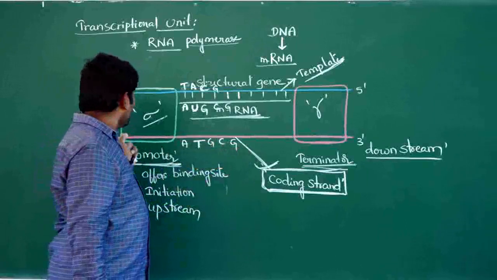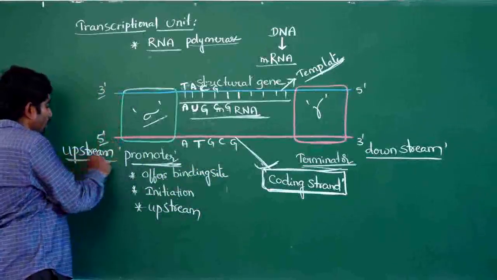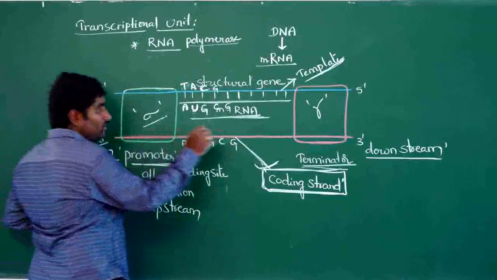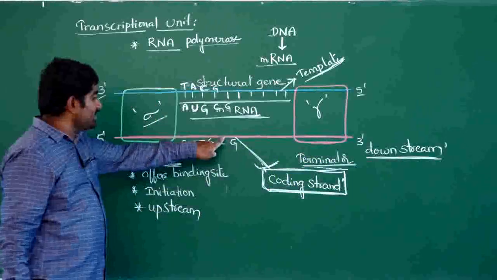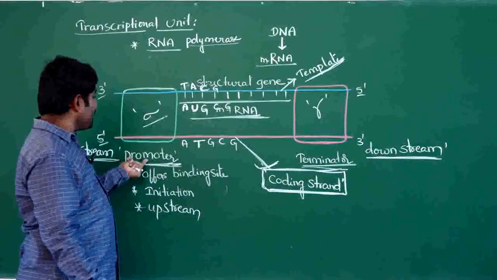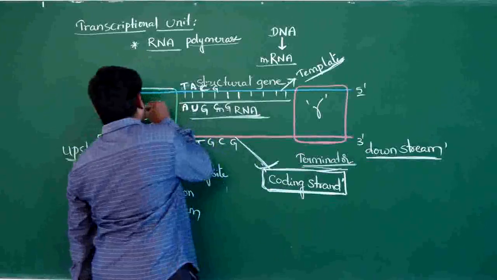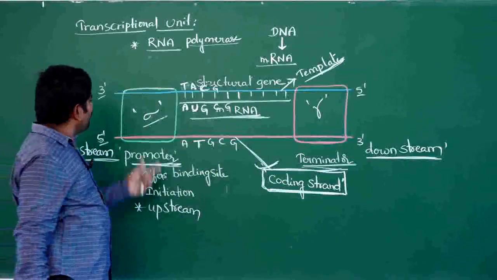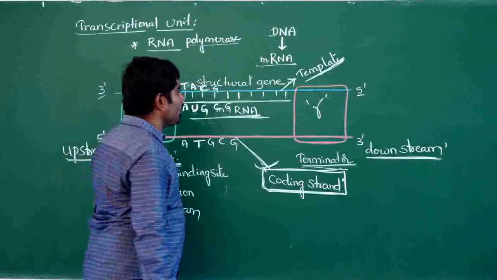In terms of the coding strand, this is 5', and even though 3' is there, we say upstream. And even though 5' is there and 3' is there, we say downstream. Based on the coding strand only, we express the locations of promoter and terminator. The promoter activates the sigma factor, and the terminator activates the rho factor.